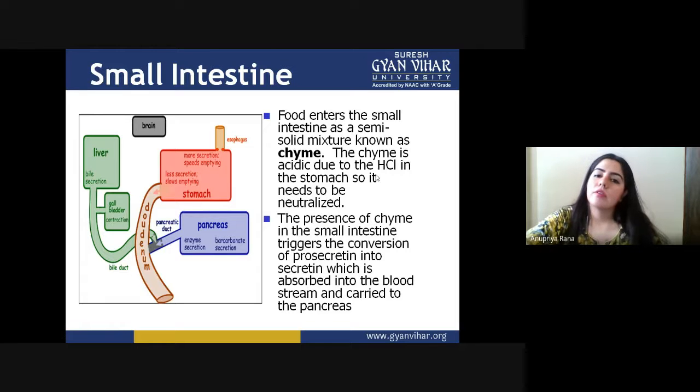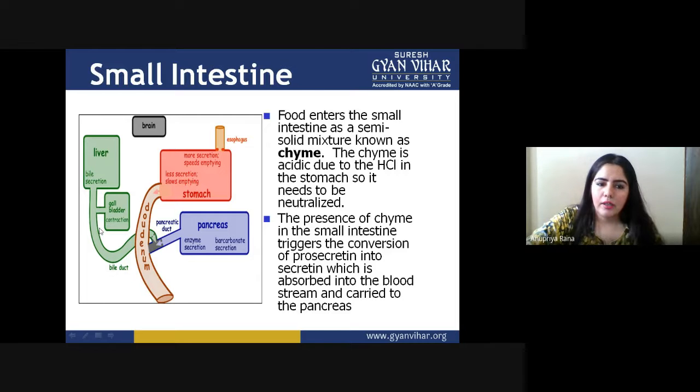The food enters the small intestine as a semi-solid matrix known as chyme. This chyme has been formed inside the stomach, and now it is present inside the small intestine, and its whole absorption process has to be done by all the juices that come to the duodenum portion. You can see the diagram here. This is the liver, and it does the bile secretion. This is the gallbladder, working for the contraction, and this is the bile duct.